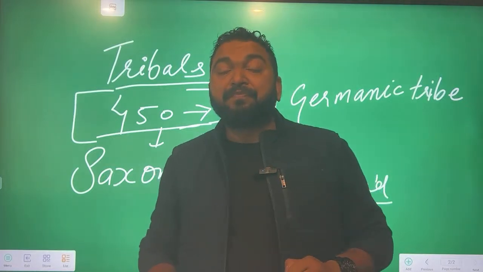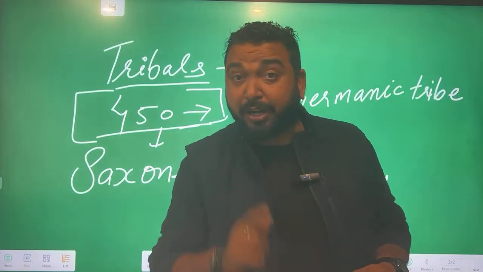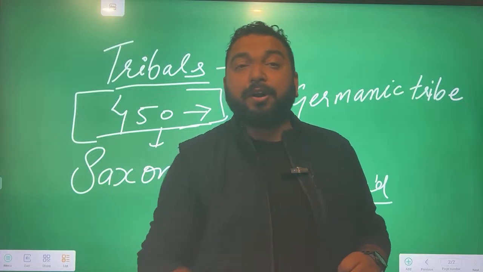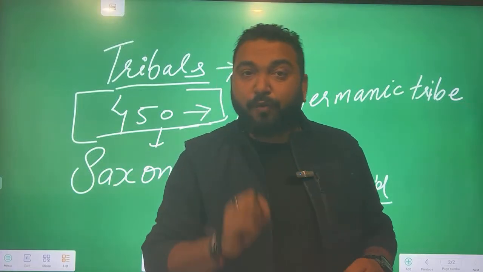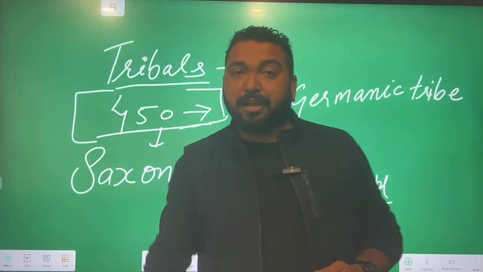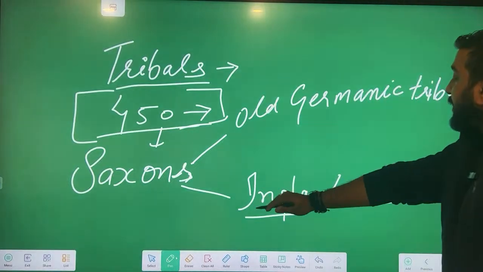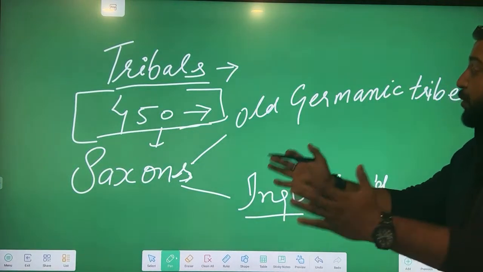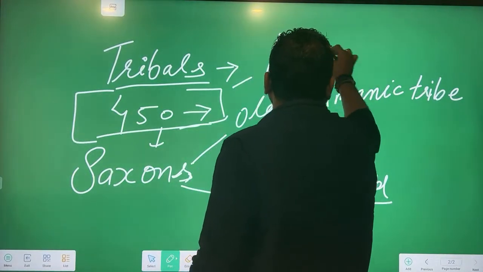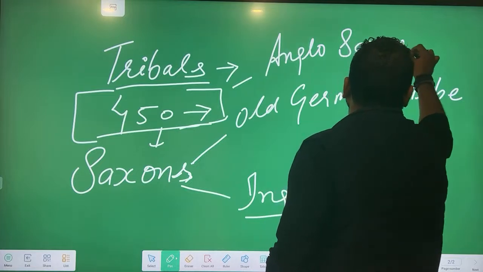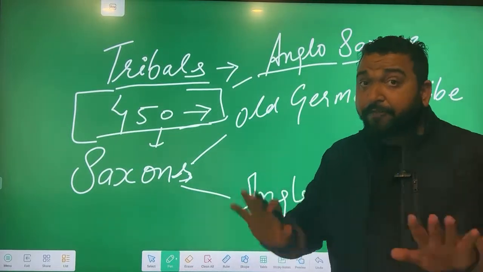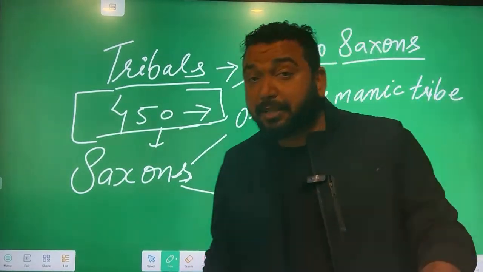A famous example, Staying On, a Booker Award book written by Paul Scott. Question in NET exam, question in Maharashtra SET exam. Staying On, written by Paul Scott, which is a Booker Award book, deals with the Britishers living in India after 1947. So, 450 Angles and Saxons, they started living together. So, here it becomes Anglo-Saxons. Saxons and Angles living together becomes Anglo-Saxons. First point has been made clear. It's a clear point now.